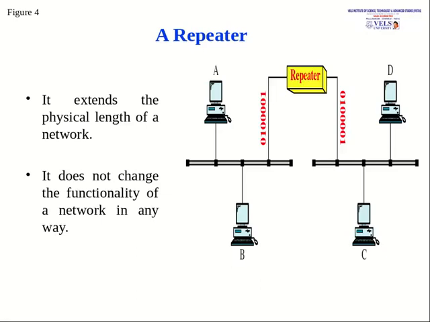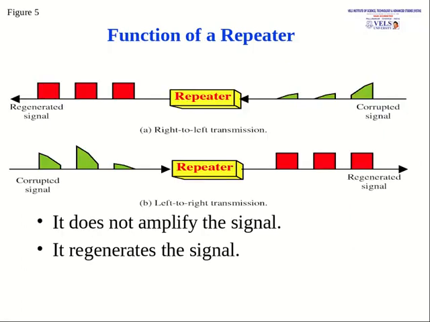The repeater extends the physical length of a network. If we are using a repeater, there is no need for a base station, so it reduces the number of base stations, and it does not change the functionality of the network in any way. Here we can see the corrupted signal and the regenerated signal in a right to left transmission. The corrupted signal is regenerated by the repeater and becomes a fresh signal again. The repeater does not amplify the signal, it just regenerates it. A repeater is never an amplifier.